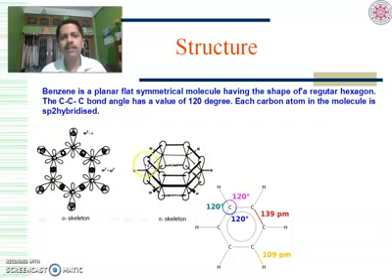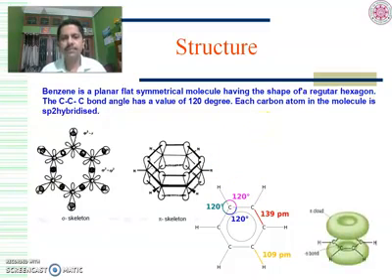This is a beautiful ring compound. The molecule has a CCC bond angle of 120 degrees as it contains sp2 hybridization. And another thing you will find is that the CC bond length, although alternate bonds are double bonds and alternate bonds are single bonds, the overall CC bond length is found to be 139 picometer. We'll see why it is so in the next slides. So the bond angle is 120 degrees. All that I said is understandable.